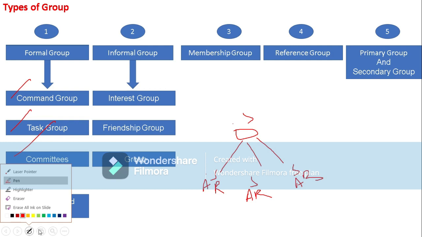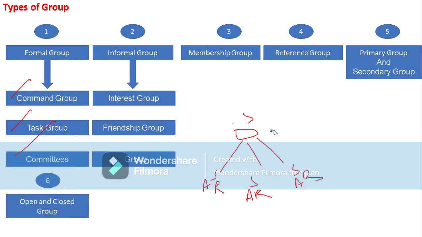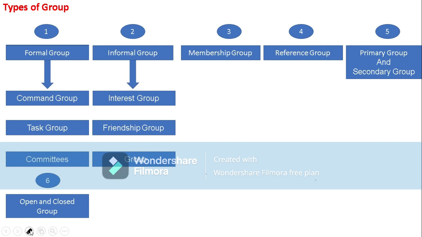Now coming to another one, task group. Under task group, a group of individuals who come together to complete a particular task or job assigned to them is known as a task group.